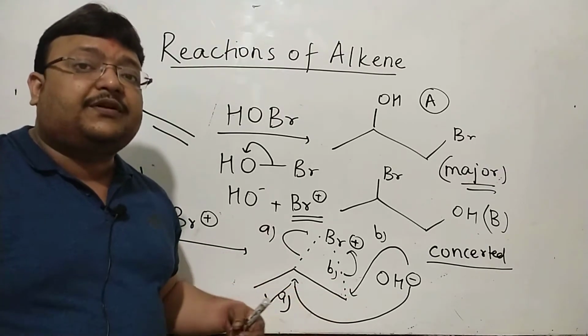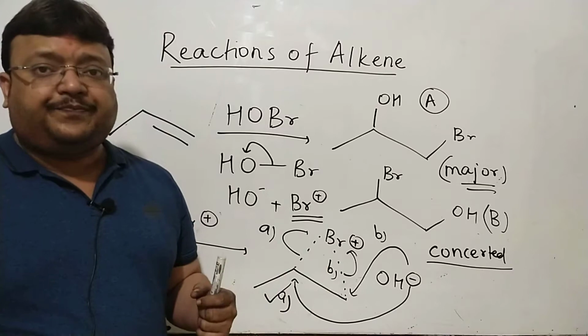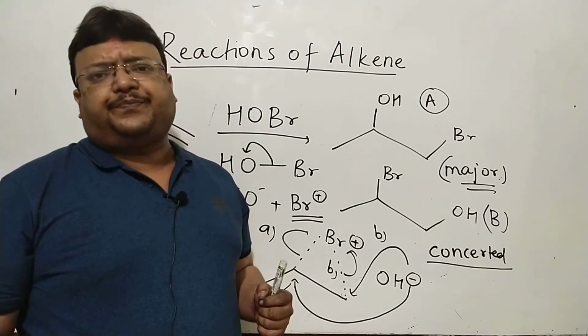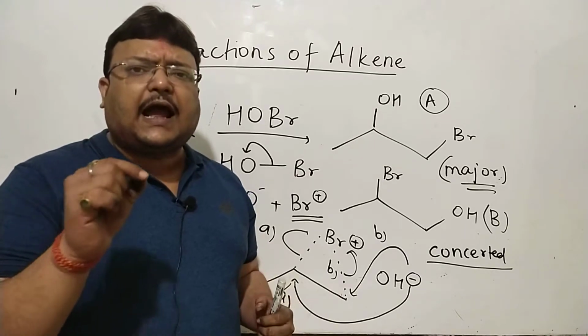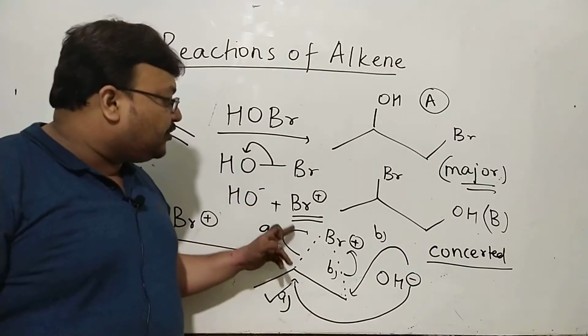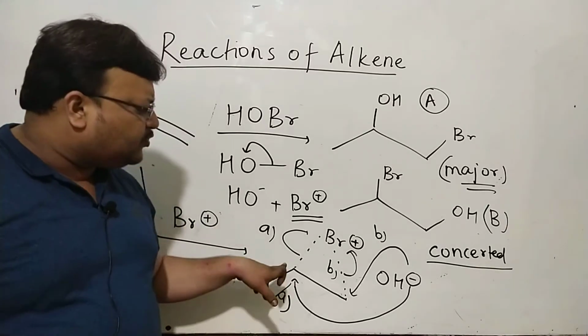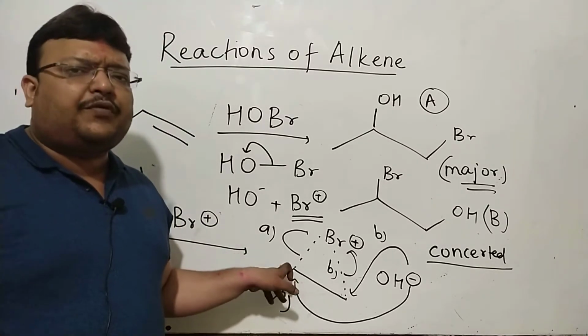If bond formation is preceded by bond breakage, if there is a very small momentary time gap between the breakage of this bond and the making of this bond, there will be some positive charge on this carbon.